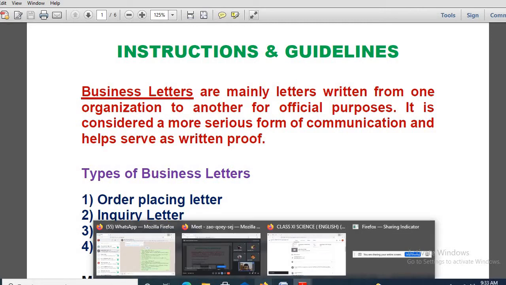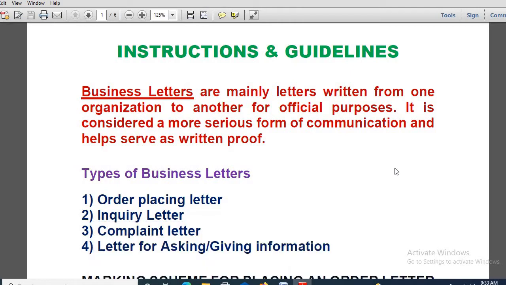It is written in a very serious tone, and it is brief and to the point also.